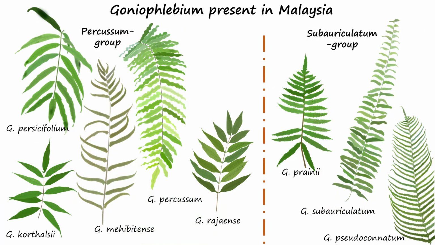The Goniophlebium species found in Malaysia are Goniophlebium percussum, Goniophlebium persicifolium, Goniophlebium cortalsi, Goniophlebium mahibitans, Goniophlebium rajensis, Goniophlebium subauriculatum, Goniophlebium pseudoconatum, and Goniophlebium prani.